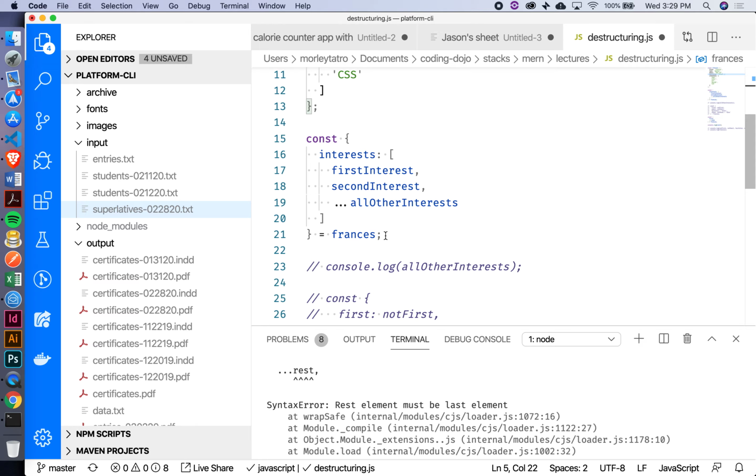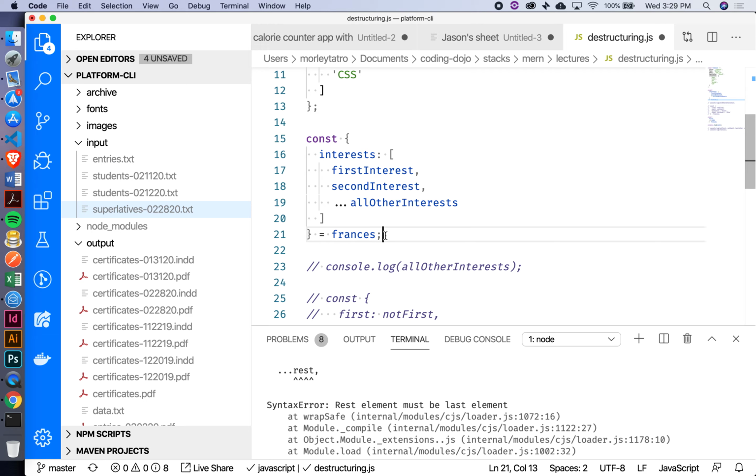Who wants to read 15 to 21? Any volunteers? Max does. So we have the constant interests. We're getting into that array list, and we're printing out the first and second interests, and then all of the interests. Oh, are we printing anything here? Oh no, I think not.